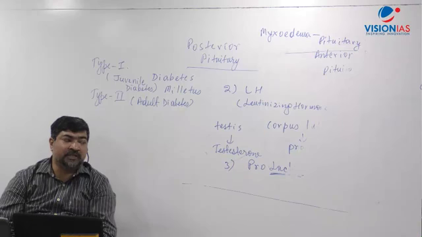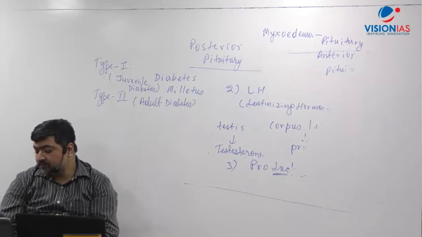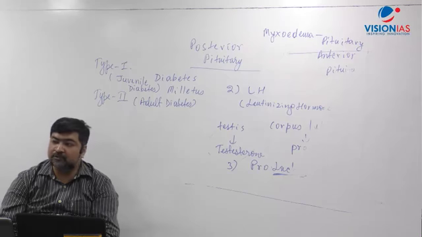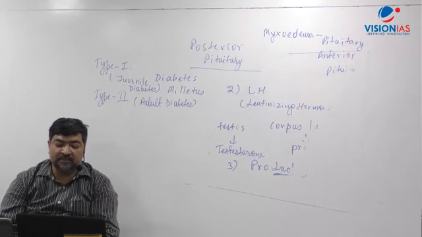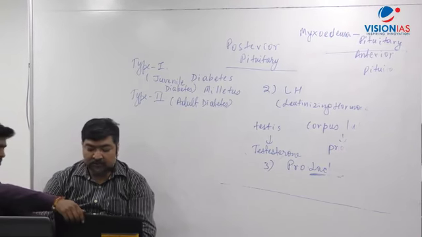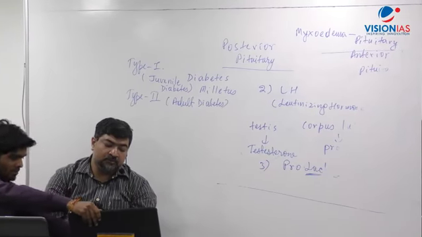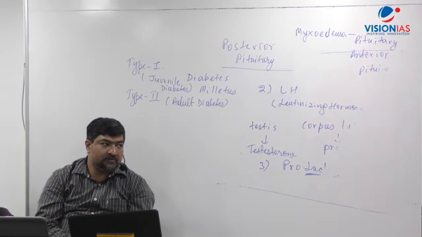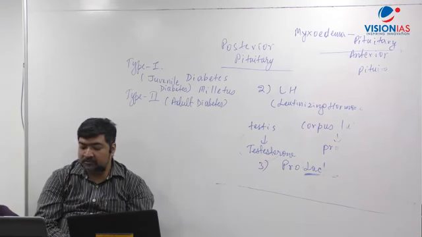Just give a heading: digestive glands. In bracket, you write sources of digestive enzymes. Now we write in sentence form.